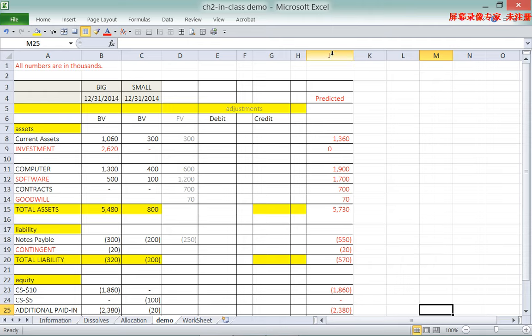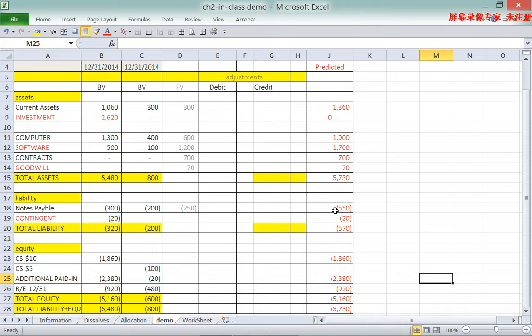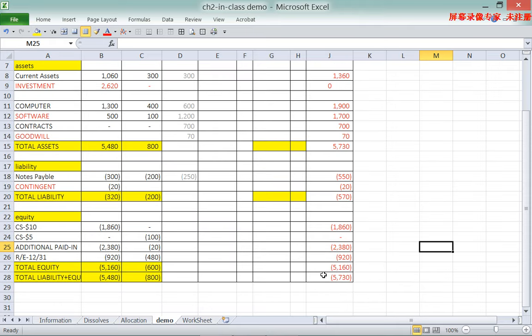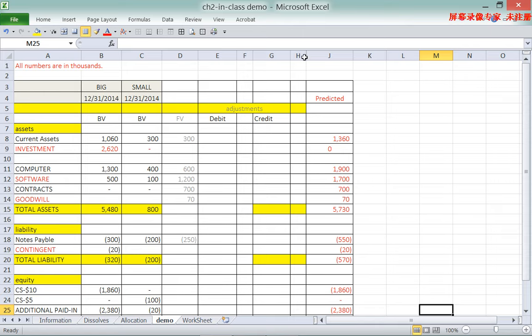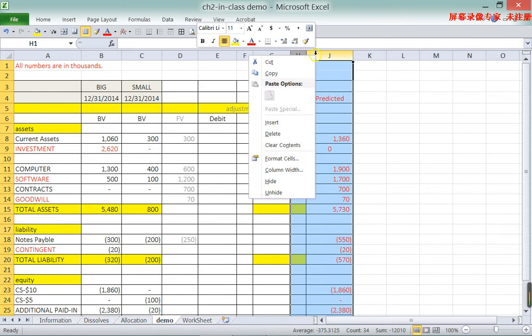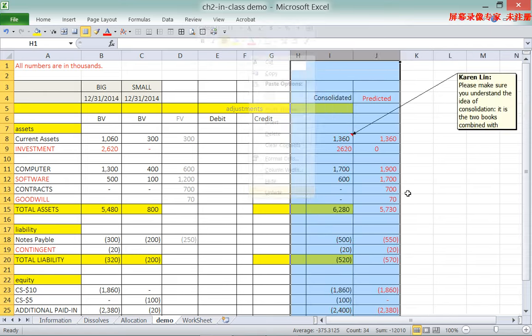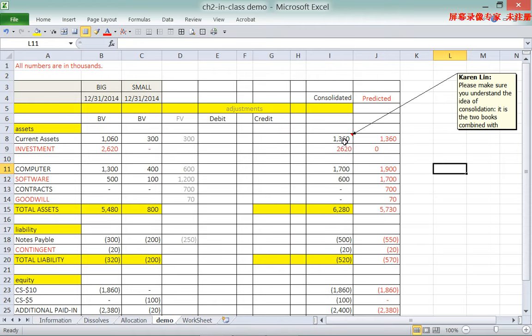Okay, so this is the idea. All the assets equal the parent's book value plus the subsidiary's fair value, and all the liabilities are the same. The equity only includes the parent's equity. Alright, the idea of the worksheet is to show how we can derive the predicted numbers, which are the correct numbers.